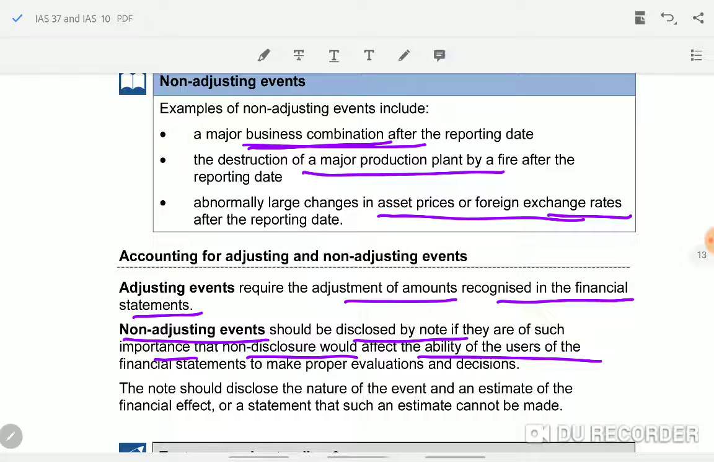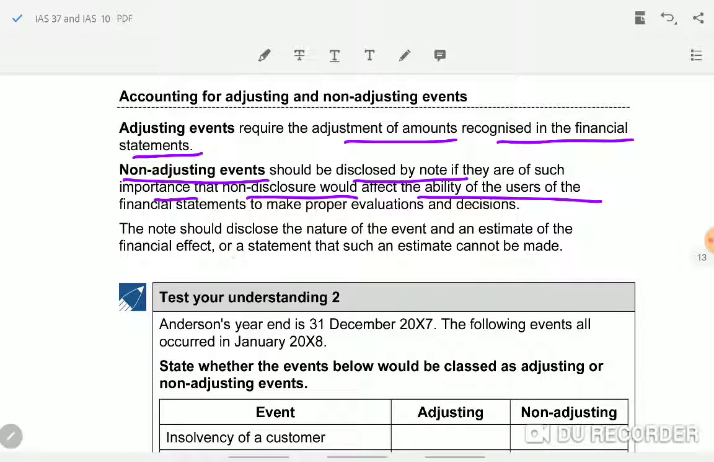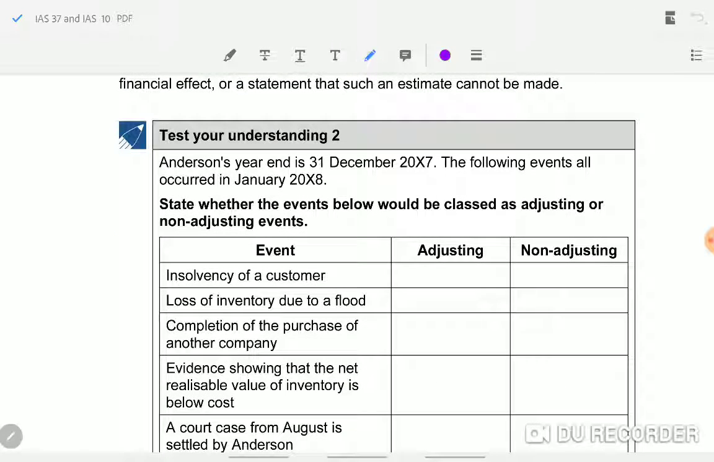What are the next points? When they disclose, they have to disclose the nature of the event and the estimate of the financial effect. Always you have to quantify the financial impact. Now this question, test your understanding too.